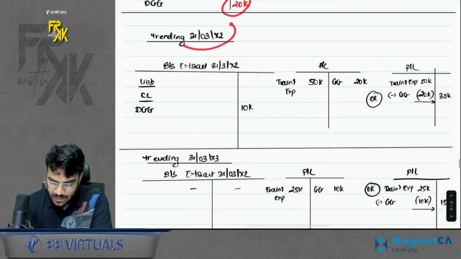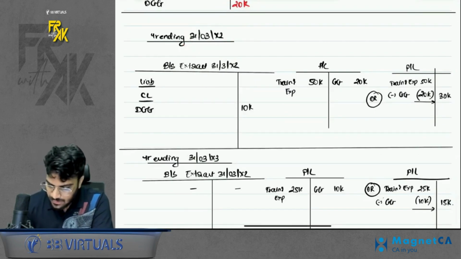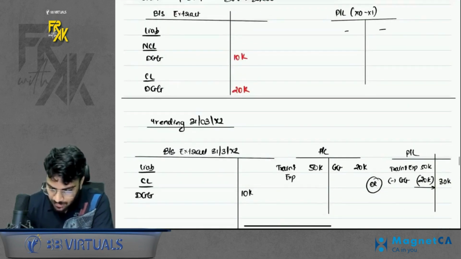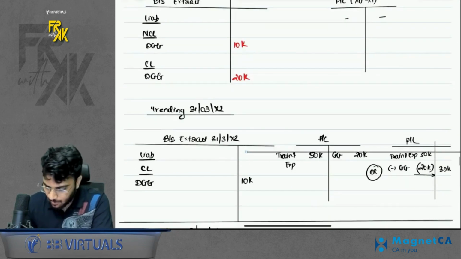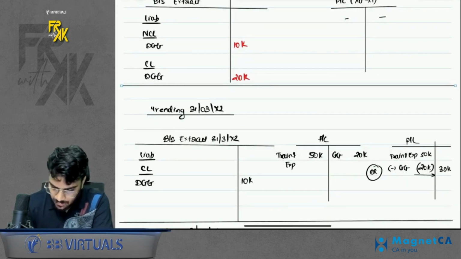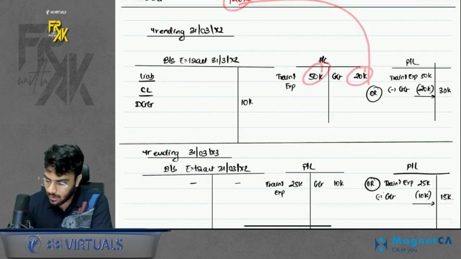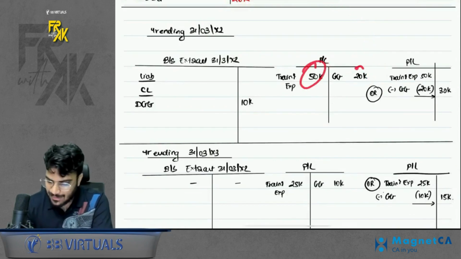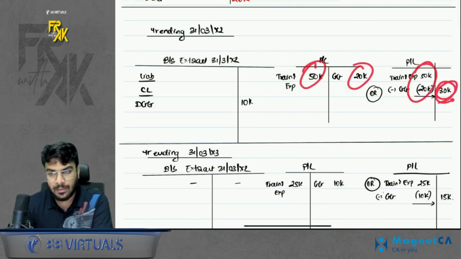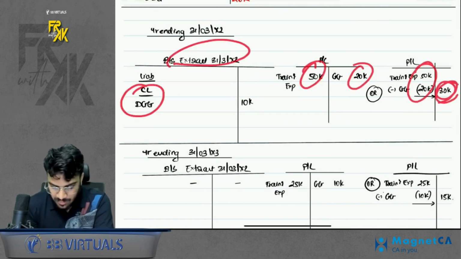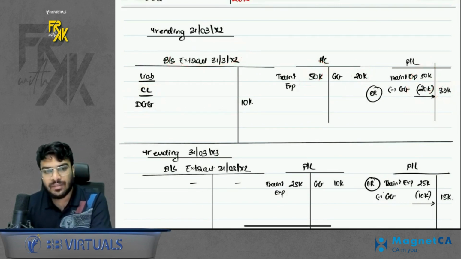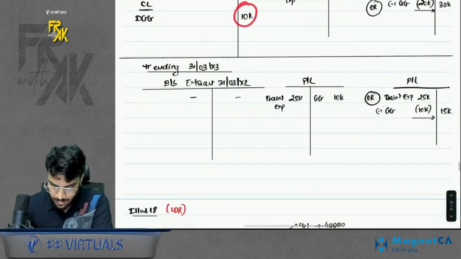Then in the next year, out of 30,000, 20,000 will be transferred to profit and loss. So book the expense, book the income. There are 2 ways of showing it: either show expense and income separately or show net of. It is fine. In the balance sheet, only 10,000 balance will be left, which will get written off in the next year. So we show it in the current part.